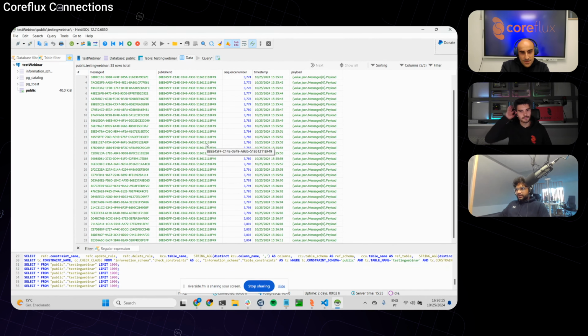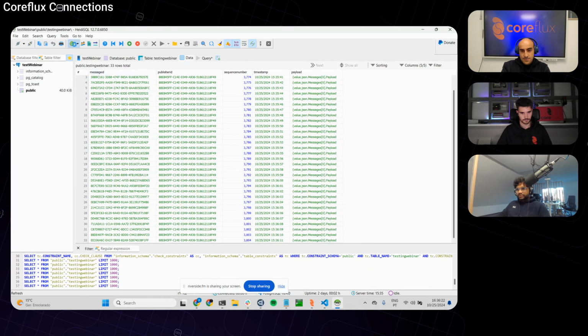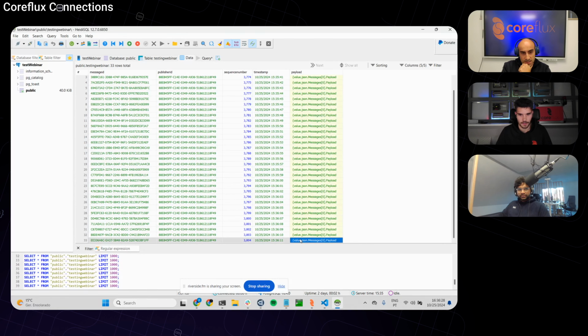Yeah, I have stopped it and it stopped. Let me see. The last number is Rafael. The last number is what? The sequence number. Sequence 3804. Okay, can you check the MQTT?